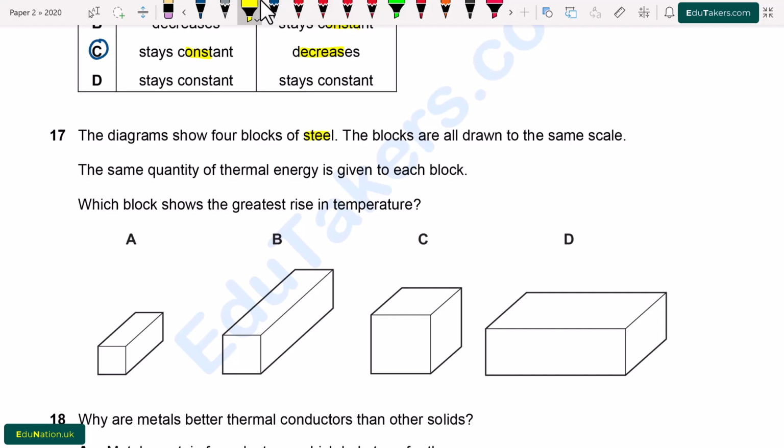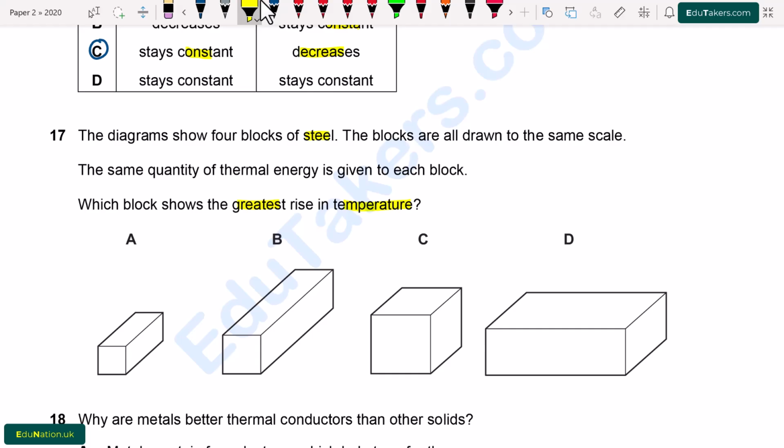Question number 17. The diagram shows 4 blocks of steel. The blocks are all drawn to the same scale. The same quantity of thermal energy is given to each block. Which block shows the greatest rise in temperature? So for which one of the following blocks is the rise in temperature largest?